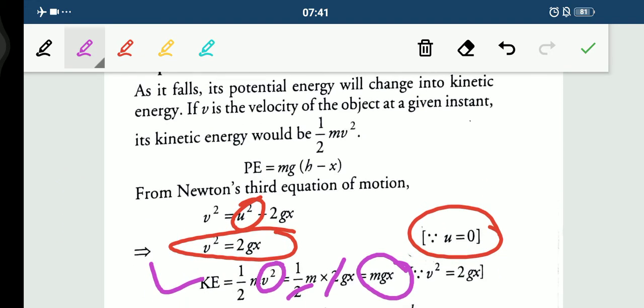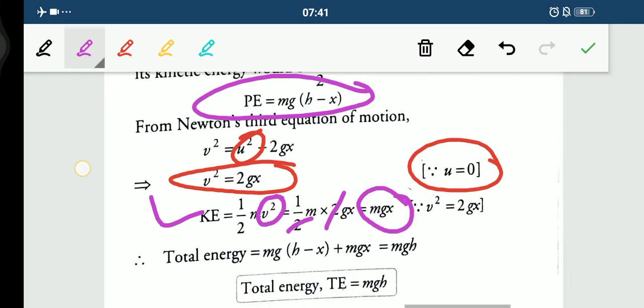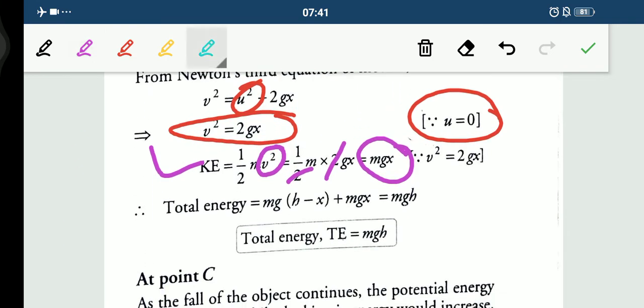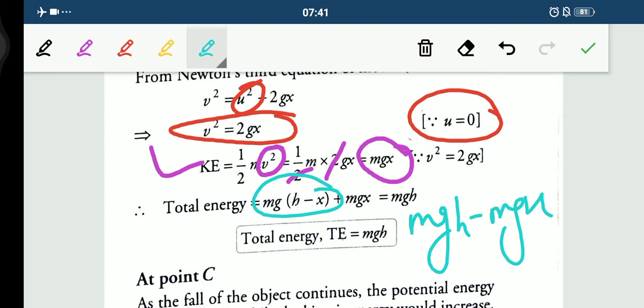Fine children, this was the kinetic energy and this is our potential energy. So we need to add them now. Here the total energy becomes mg(h minus x) plus mgx. If we solve this, we get mgh minus mgx and then plus mgx. So plus mgx will get cancelled out with minus mgx and we get mgh. This is your total energy.